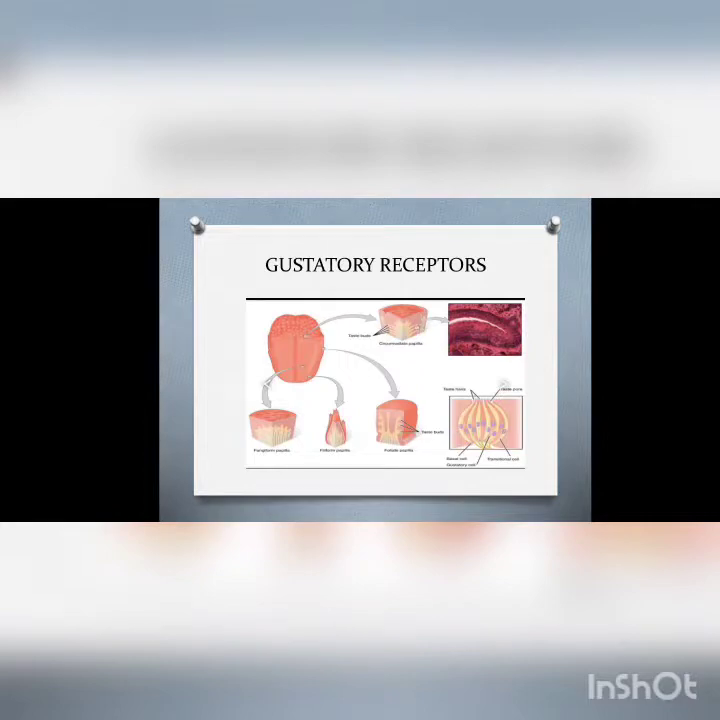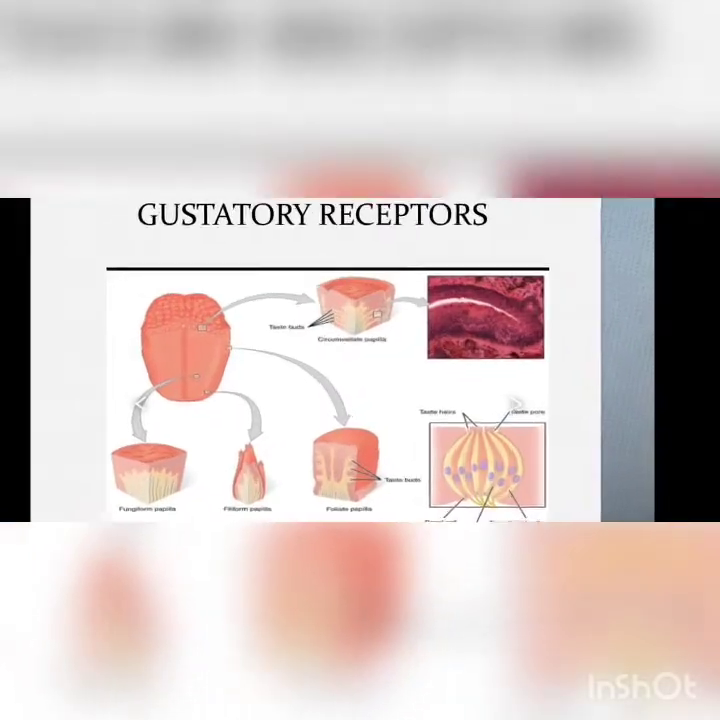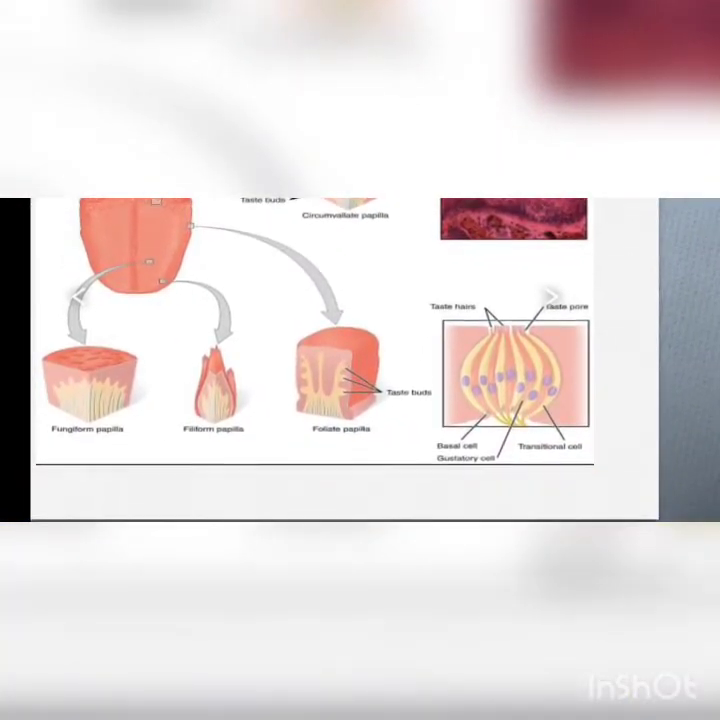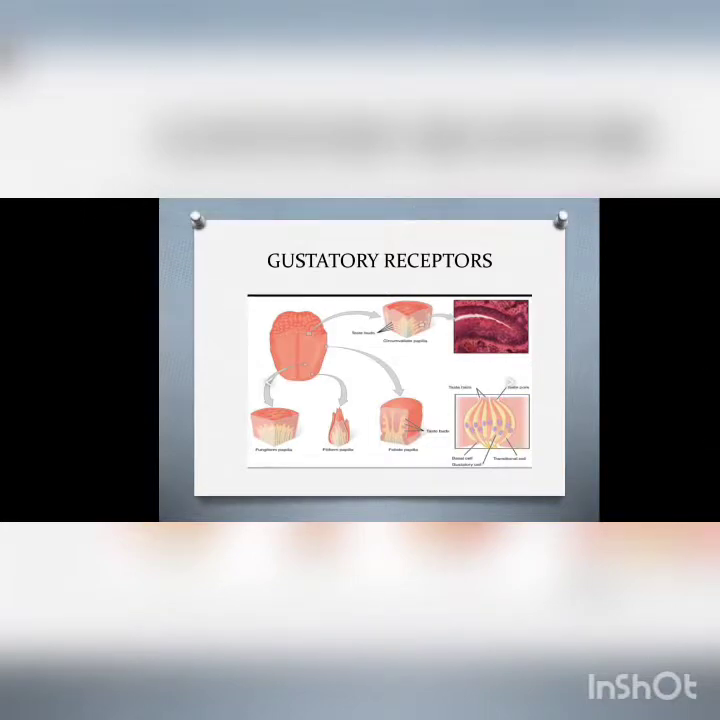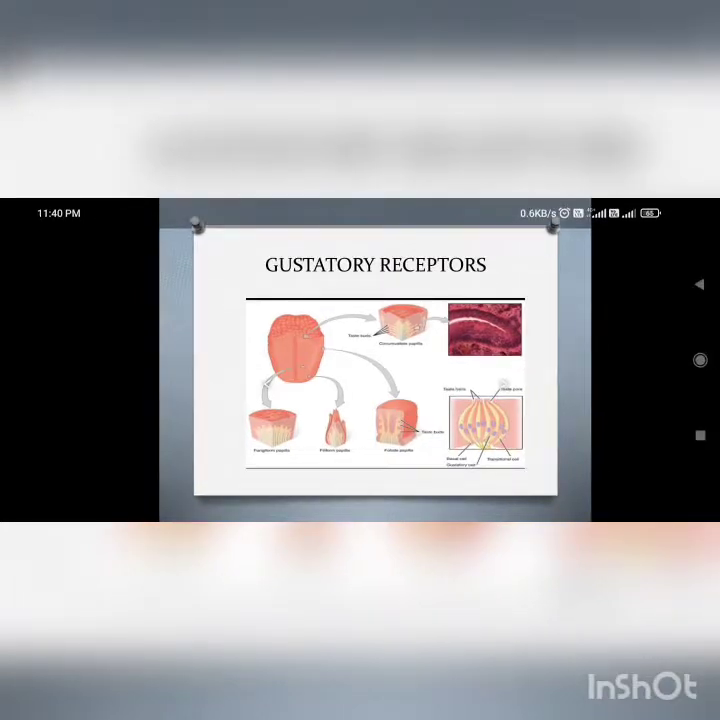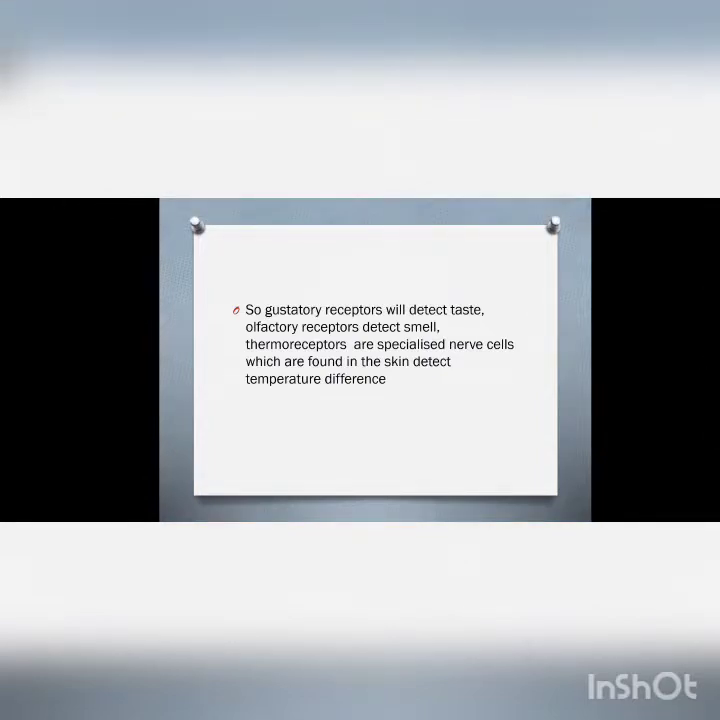Now, if we see, the tongue has got these gustatory receptors. We have the taste buds, and these taste buds are present on the tongue. Here you can see the gustatory receptor. So gustatory receptors will detect taste. What about olfactory receptors? Where are they found? They are found in the nose and they detect smell.